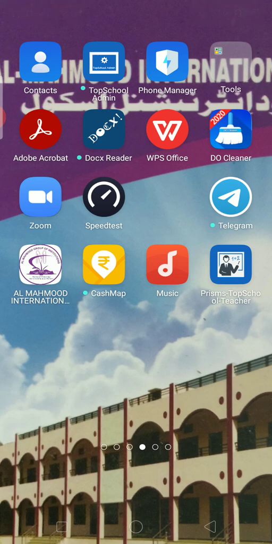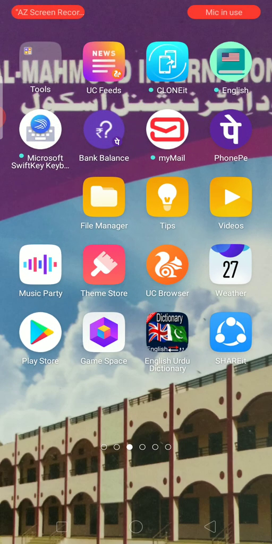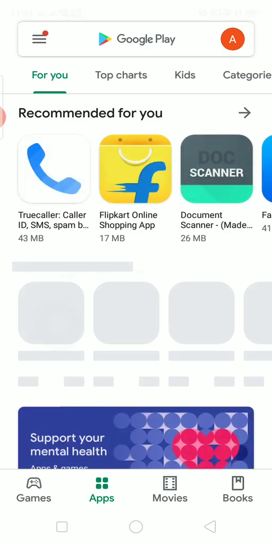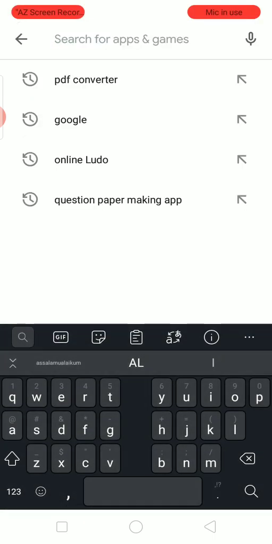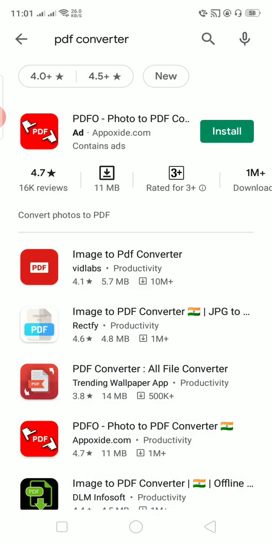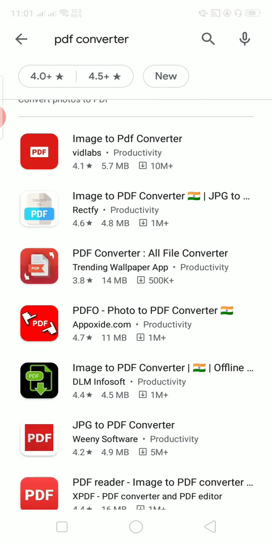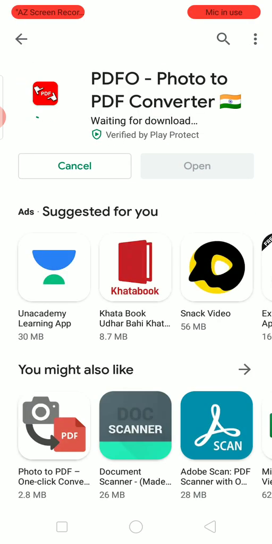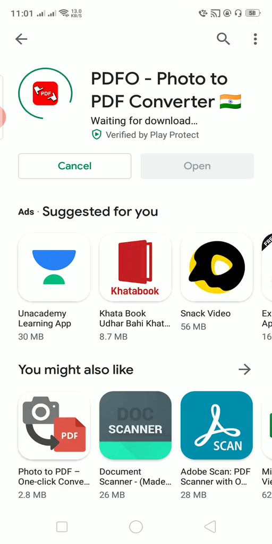For the PDF converter, today or tomorrow, anytime you can go to the Play Store and install a PDF converter. So many PDF converters are given there, and I think the fourth one is good. You have to install this one. If you already have any PDF converter, no need to install.